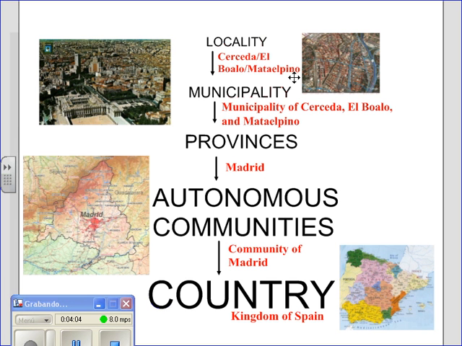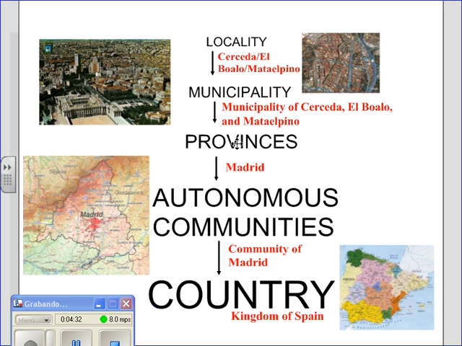These are three different localities. And together, they make up a municipality. A municipality is made up of different localities. So these three localities work together and they form the municipality of Cerceda, El Boayo, and Montalpino. So three localities, one municipality.